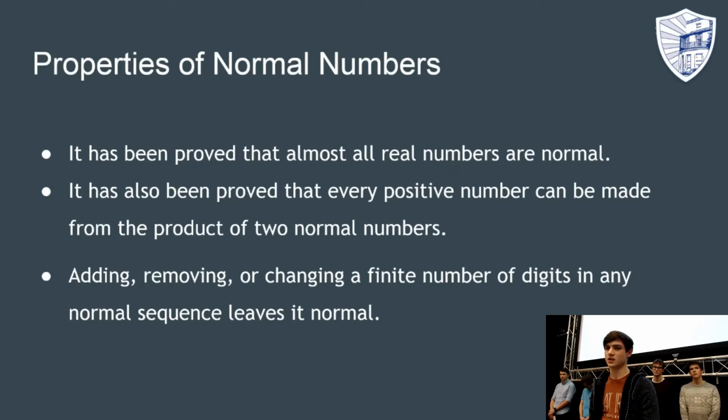Normal numbers are said to be closed under finite variations, which in human terms means that adding, changing, or subtracting any finite number of digits in a normal number leaves it normal.